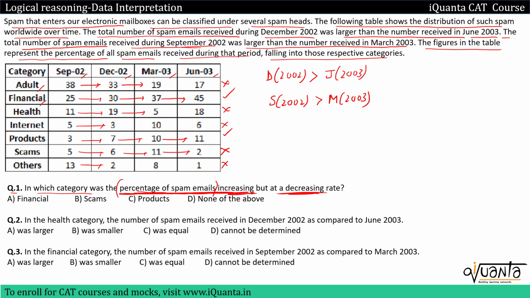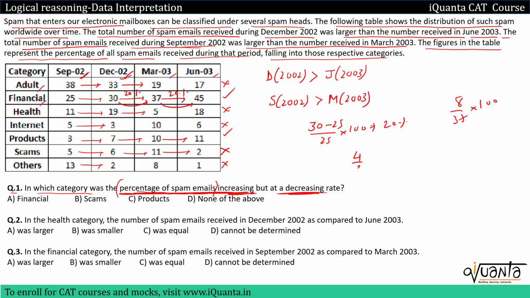But in financial, if we check the increase from September to December 2002, it is 30 minus 25 upon 25 into 100, which is nothing but 20%, okay? Then from December 2002 to March 2003, there's again an increase of somewhere around 20%, okay? Then again 37 to 45, here also the increase is 8 upon 37 into 100, which is again somewhere close to 20%.